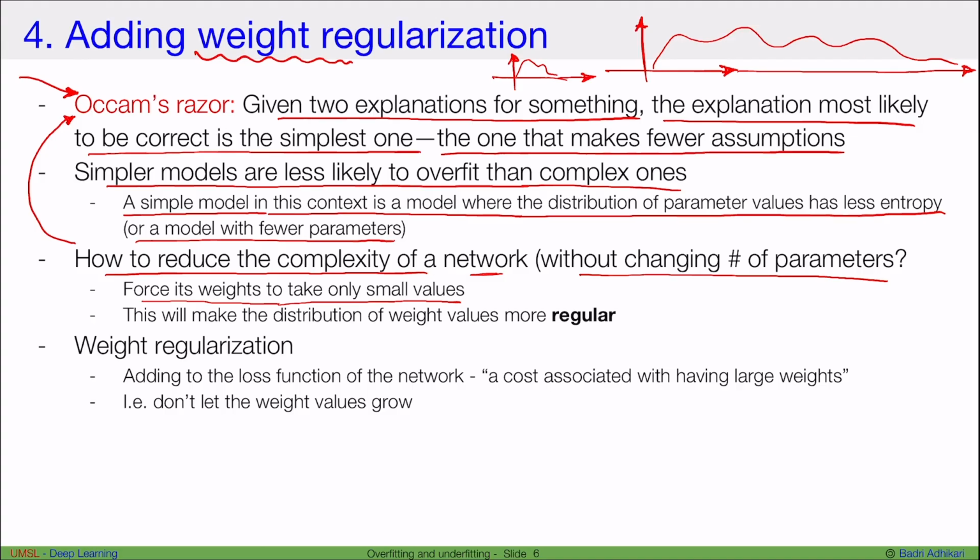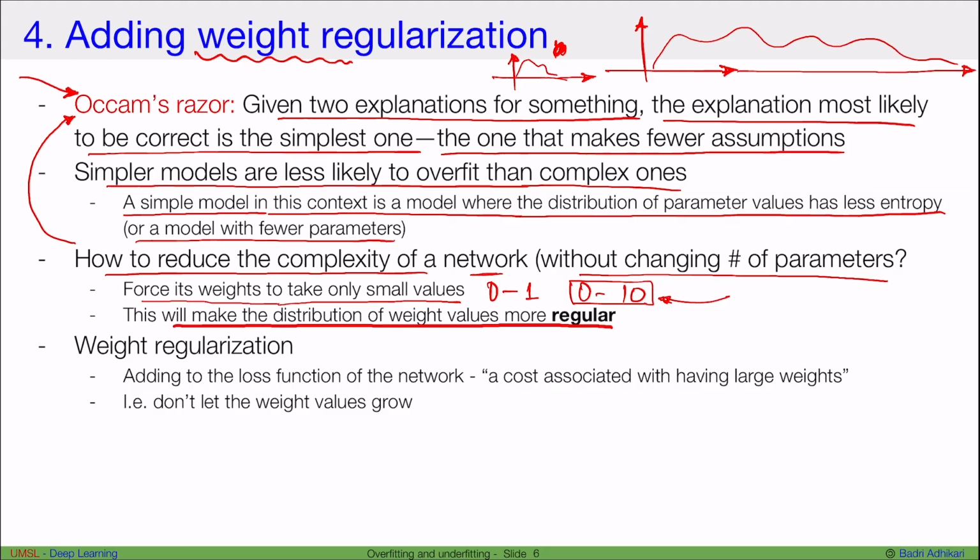So maybe we can force the weights to always be between, let's say, 0 and 1, or maybe 0 and 10, or something like this. We can force the weights to take only certain values. What this will do is make the distribution of weight values more regular, more smooth, and in this way we will obtain simpler models.